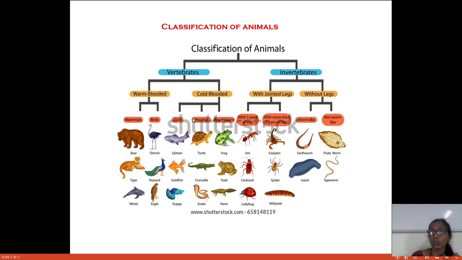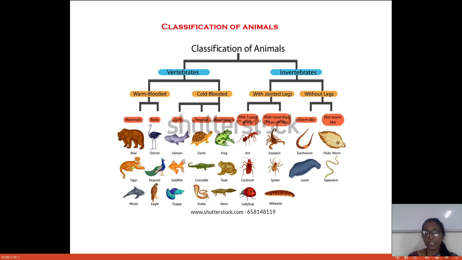But fish, reptiles and amphibians cannot make the extra arrangement. So they have the natural ability to change their body temperature. Suppose if the temperature decreases in the surroundings, their body temperature automatically decreases. So they fluctuate with the fluctuations of temperature in the surroundings. So this is the shortest form of the classification of vertebrates.